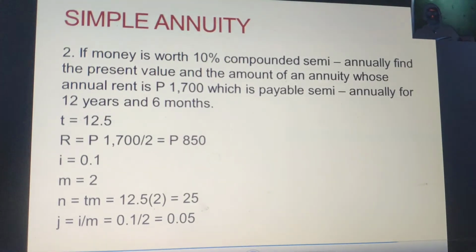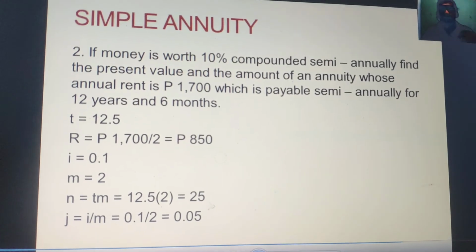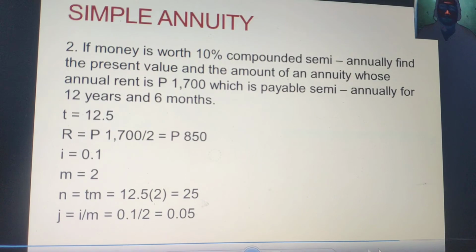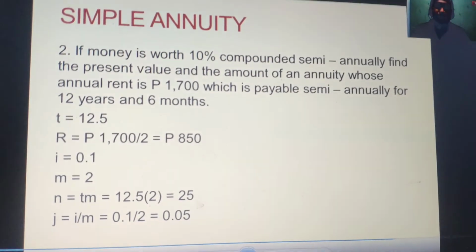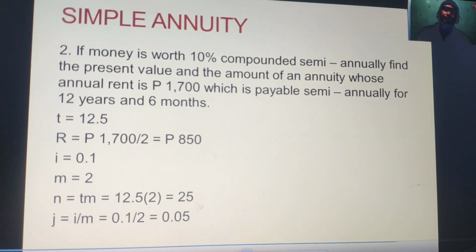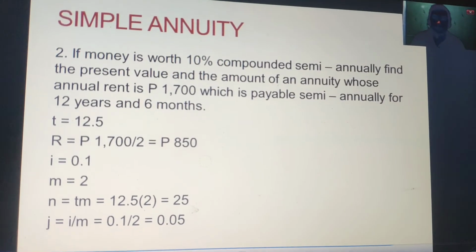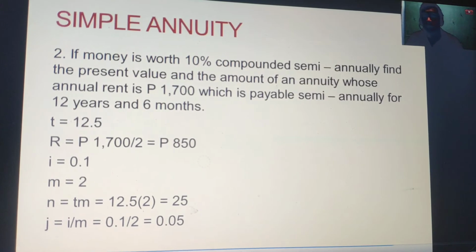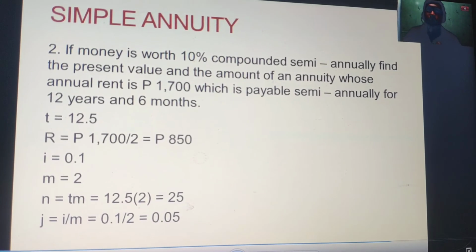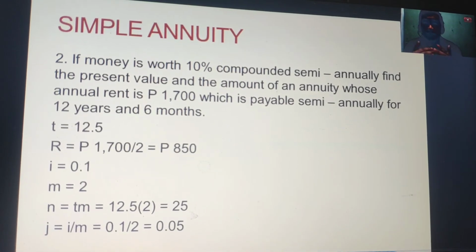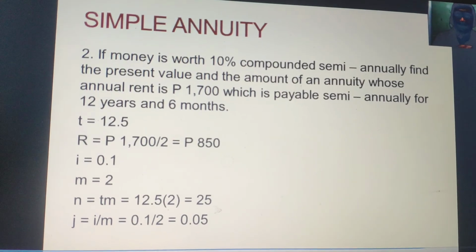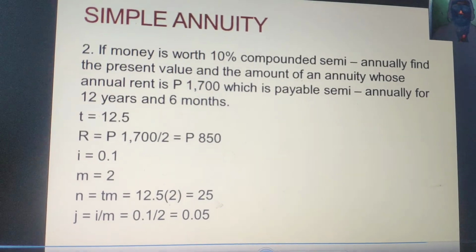Number 2, this time, if the money is 10% compounded semi-annually, find the present value and the amount of an annuity whose annual rent is 1,700 pesos, which is payable semi-annually for 12 years and 6 months. So this question would like us to solve for both the future value and the present value.